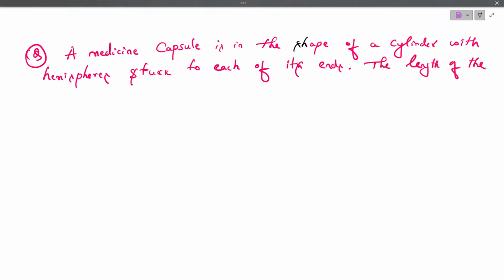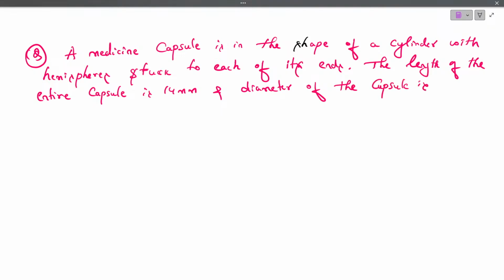The length of the entire capsule is 14 mm and diameter of the capsule is 5 mm. Find its surface area.